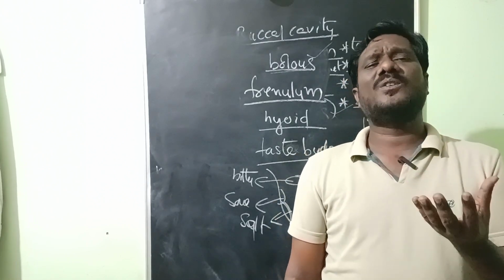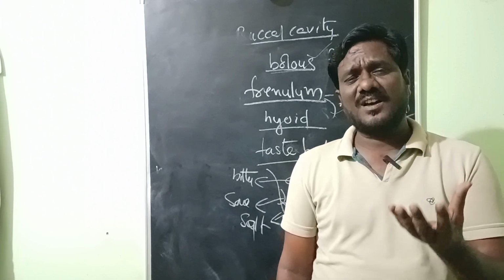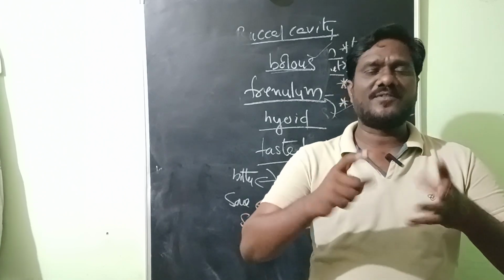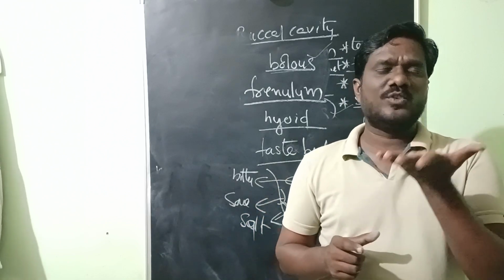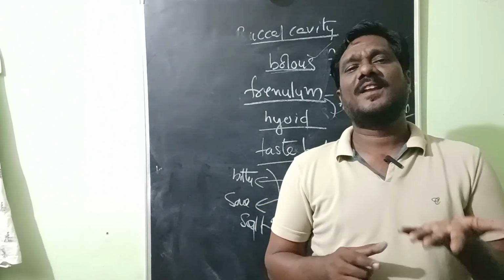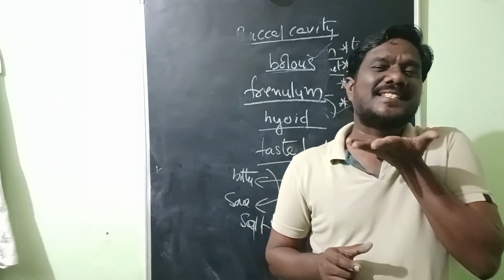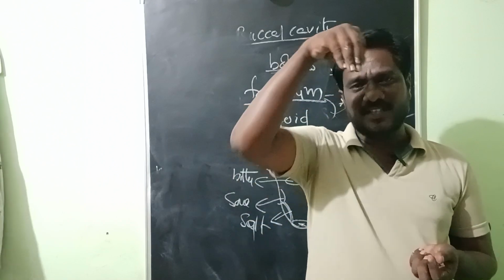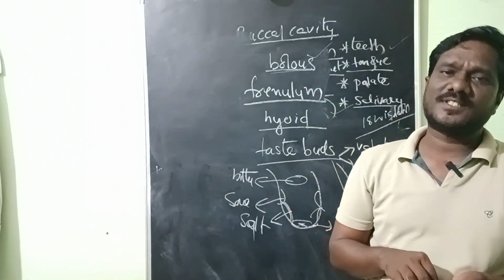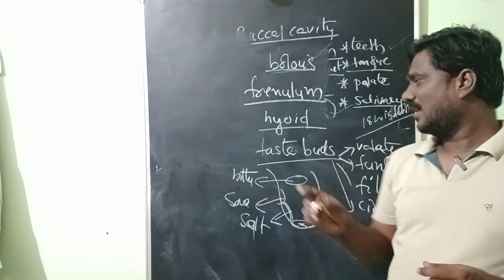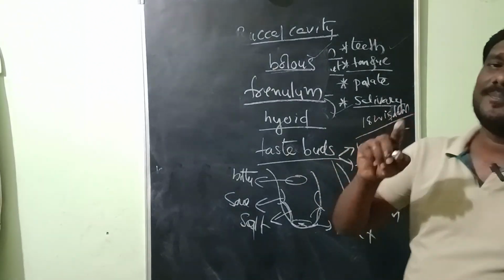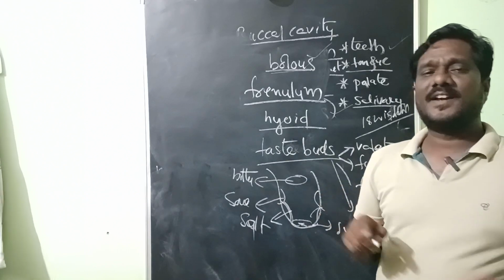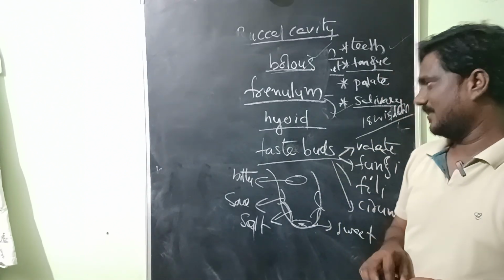Whenever after mixing that mucus, when we press the tongue against the palate, the taste buds will open, the food substance will enter into those taste buds, then only the signals will be sent to the brain. After that only the brain will calculate the taste of the food, then we identify the taste of the food substances.